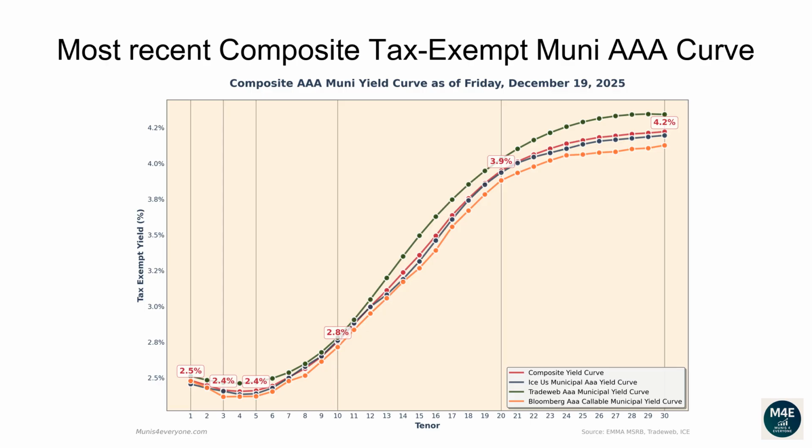The one-year composite tax-exempt yield is 2.48%. The two-year yield is 2.45%. The three-year yield is 2.41%. The 5-year yield is 2.41%. The 10-year yield is 2.75%. The 20-year yield is 3.95%. The 30-year yield is 4.22%.